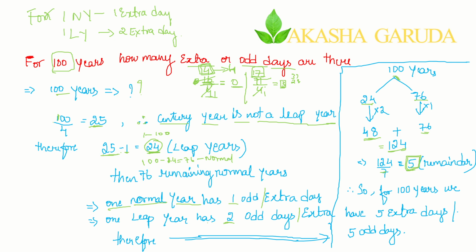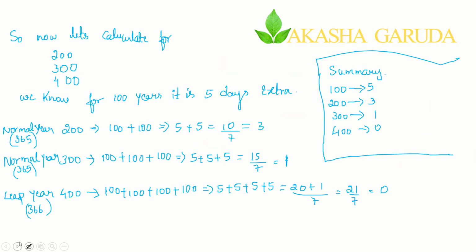What it means, you just need to take the remainder 5. So for 100 years we are having 5 extra days or 5 odd days. So that is what is written here now. Both are the same. So I hope you have understood this particular slide. So for 100 years, how many extra days are we having? 5 extra days or 5 odd days. Now let's see its continuation.